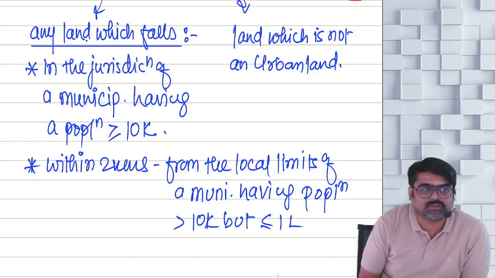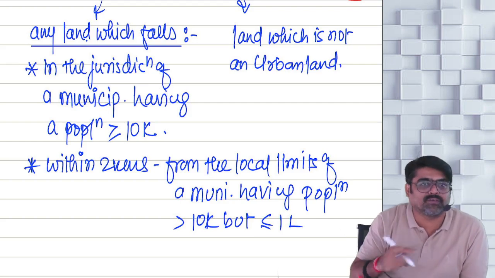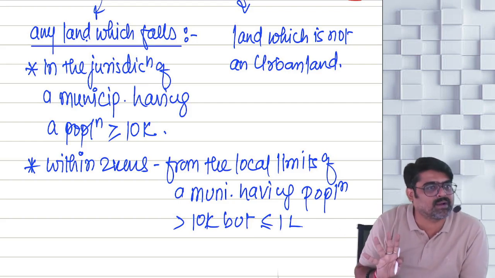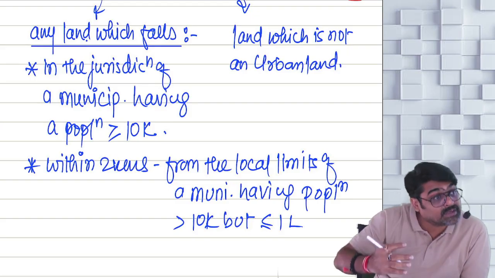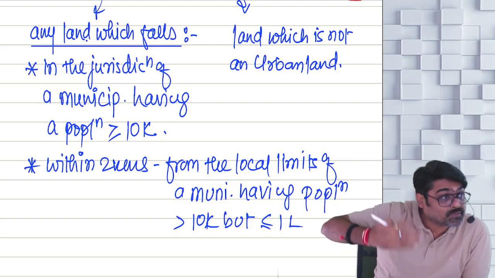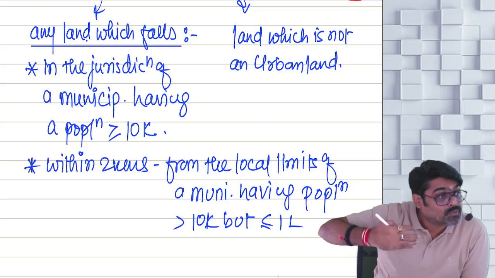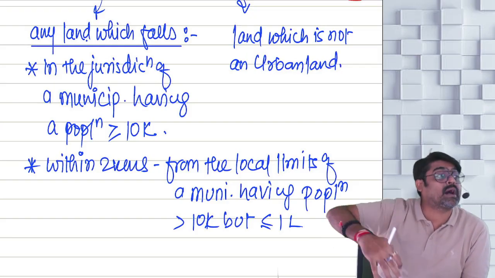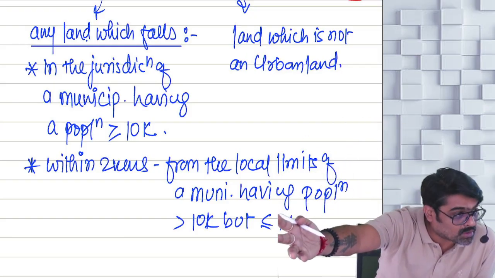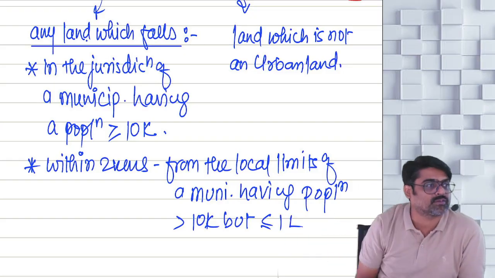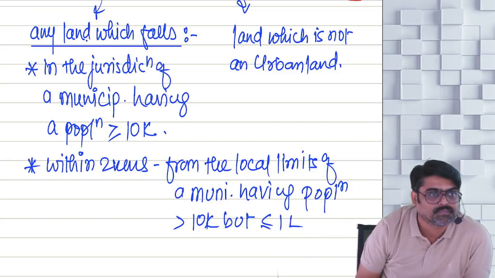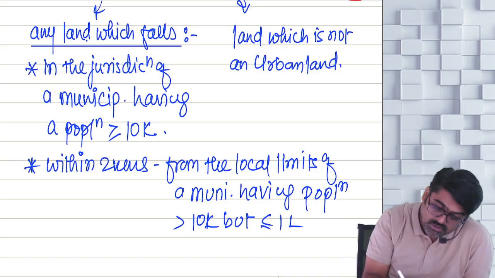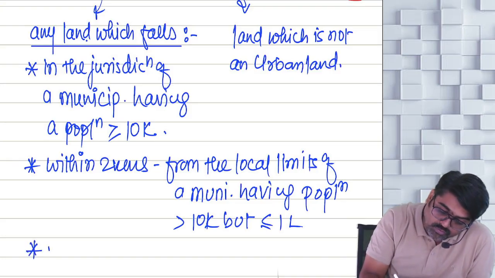So if in the jurisdiction the population is more than 10,000 but up to 1 lakh, whatever land is there in that jurisdiction will be urban. But from the limits of that jurisdiction, after the jurisdiction is over, 2 kilometers more, that land will also be treated as urban. Not just this, you can go up to 6 kilometers.